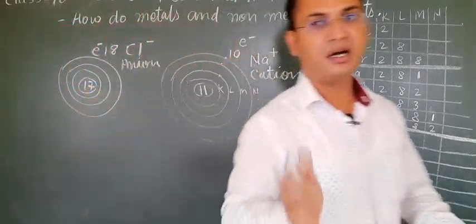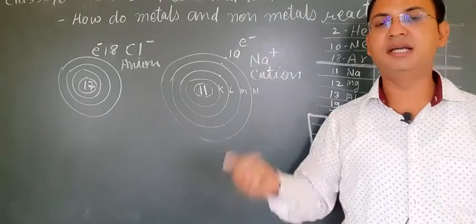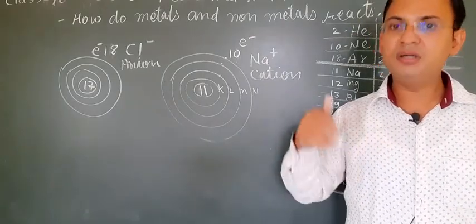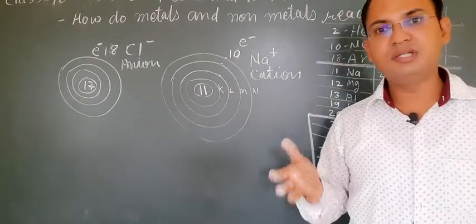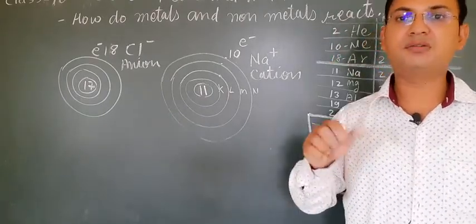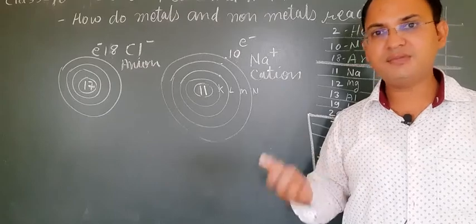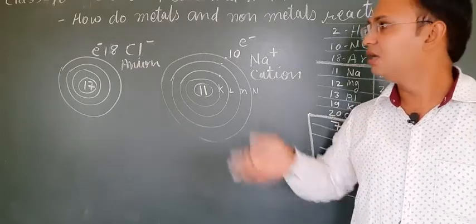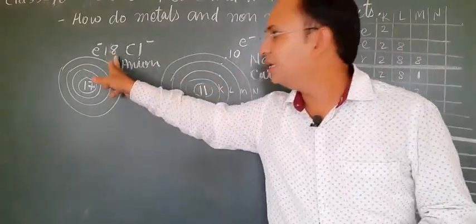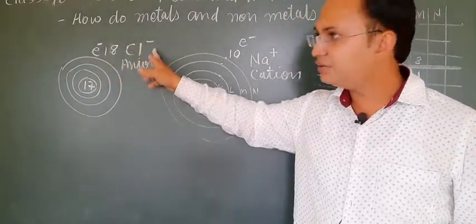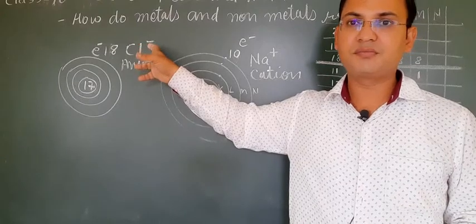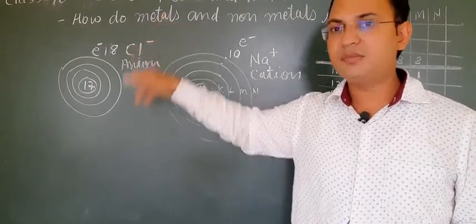These ions are formed either by gaining or losing electrons. Whenever any atom loses an electron, the effective positive charge on that atom increases and it forms a cation. And whenever any atom receives an electron, the effective negative charge increases on it, and the result is the formation of an anion.